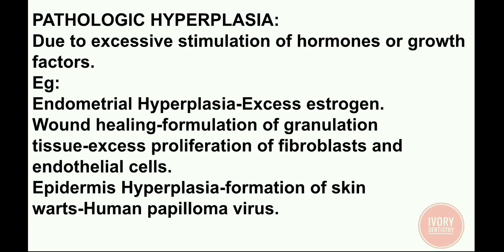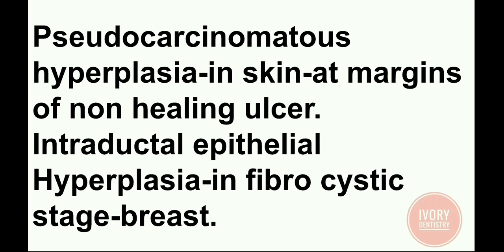Next, epidermal hyperplasia, in which formation of skin warts takes place, due to the human papilloma virus. Pseudocarcinomatous hyperplasia occurs in skin at the margins of a non-healing ulcer. I hope you know non-healing ulcer. Next, intraductal epithelial hyperplasia occurs in the fibrocystic stage in the breast.